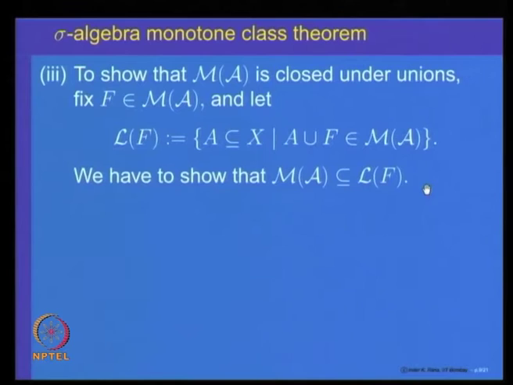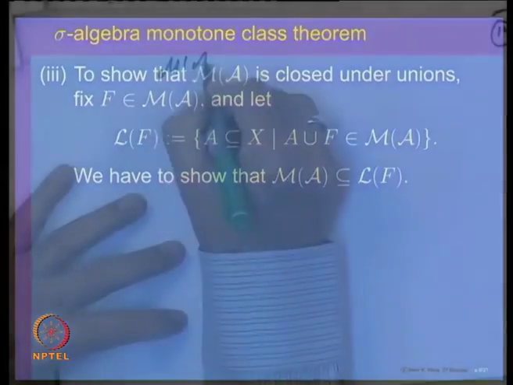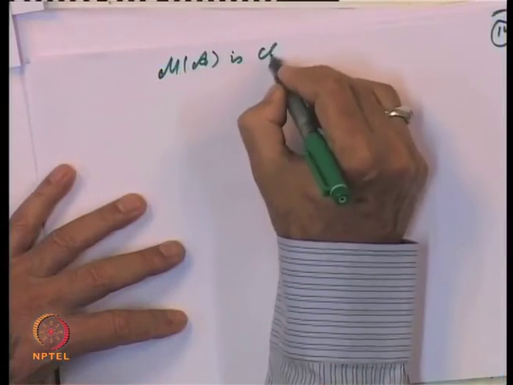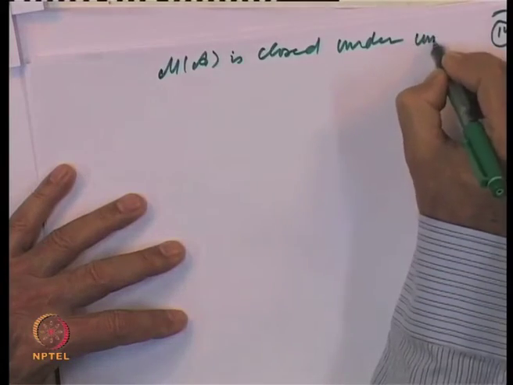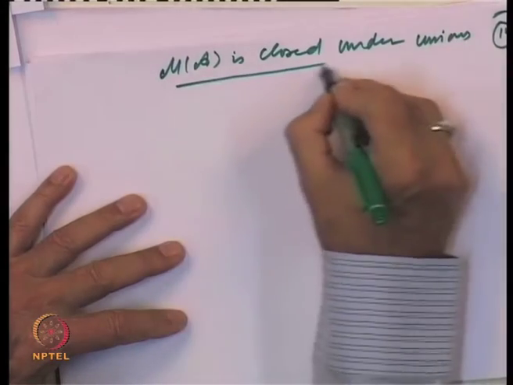So, once again the required property that M of A is closed under unions, we are translating into a property of a collection of subsets. So, let us try to show that M of A is contained in L of F. That is first we should try to show. So, to show that the collection M of A is closed under unions, this is what we want to show.